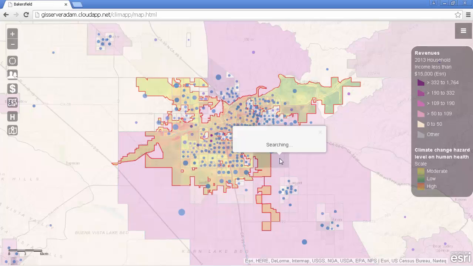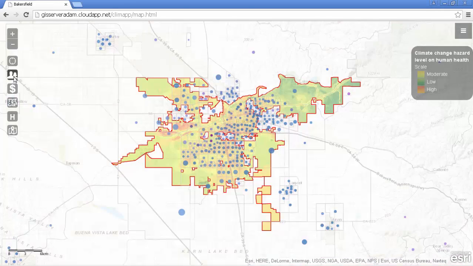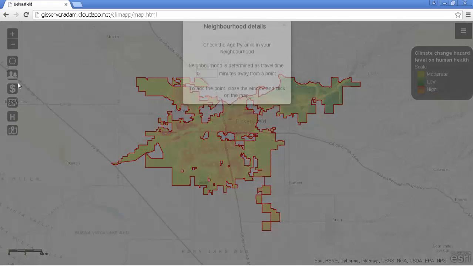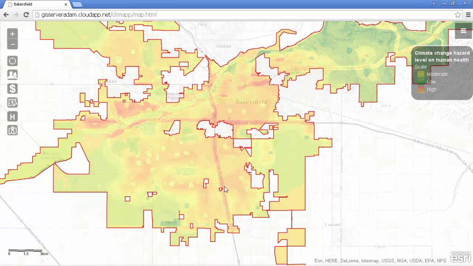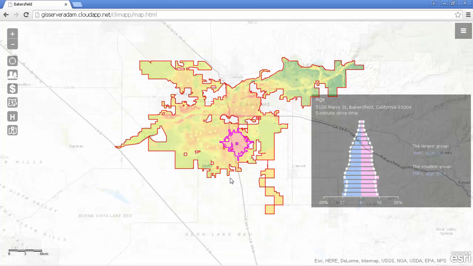I can tap on a block and explore its details. Next I can deactivate demographics and income information, and check the age pyramid in a specific area determined by drive time from a starting point. After a while I can learn the age structure of people who live in the area most exposed to health hazard. Now I can see that young children are the largest group in this neighborhood.